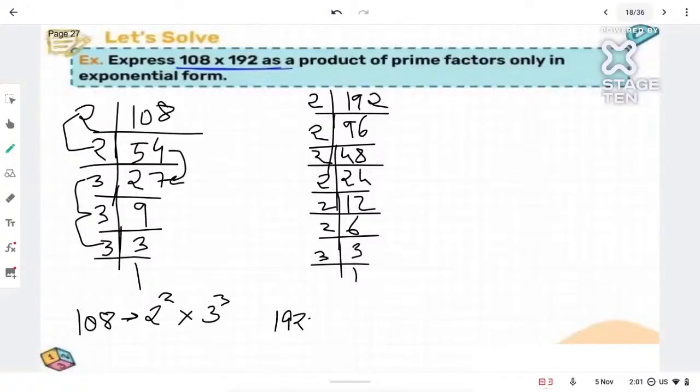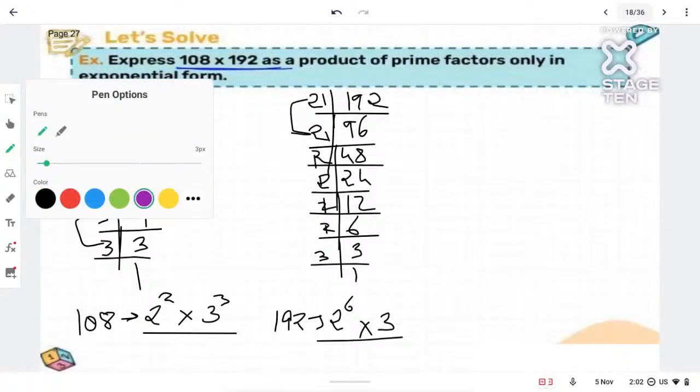Alright. Now for 192, how many twos do we have? 1, 2, 3, 4, 5, 6. 6 twos are there. So 2 raised to 6 into how many 3s? Only one 3 is there. So into 3. Okay, fine, Deepa. If you have any more confusion, you can ask me. I'll explain. So 2 power 6 and 3. Yes, correct. So this much we have. Now we have to multiply this and this. Once the factorization is done, we have to multiply both of them.